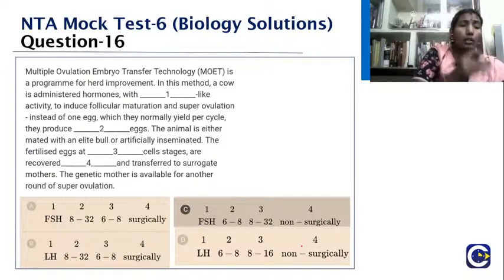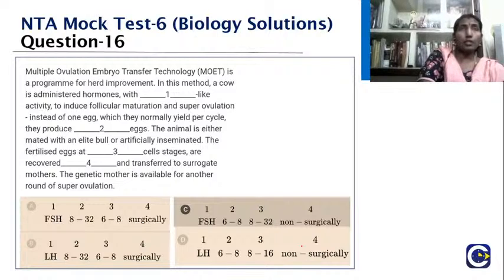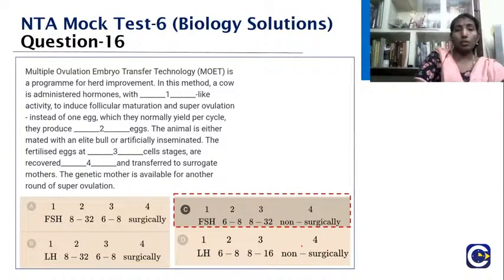Now to improve cattle breeding, there are very many strategies being made, like they select the superior breed in the female, and by superovulation they are going to increase the number of eggs. Then they artificially inseminate so that it will produce what is called multiple zygote embryos. Later they will be transferred to other cows, which act only as surrogates, just for developmental purposes. So first thing, always children, you should understand.